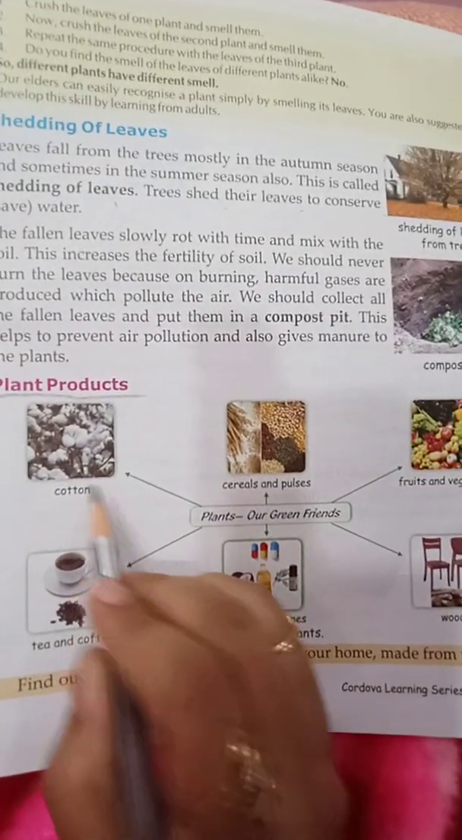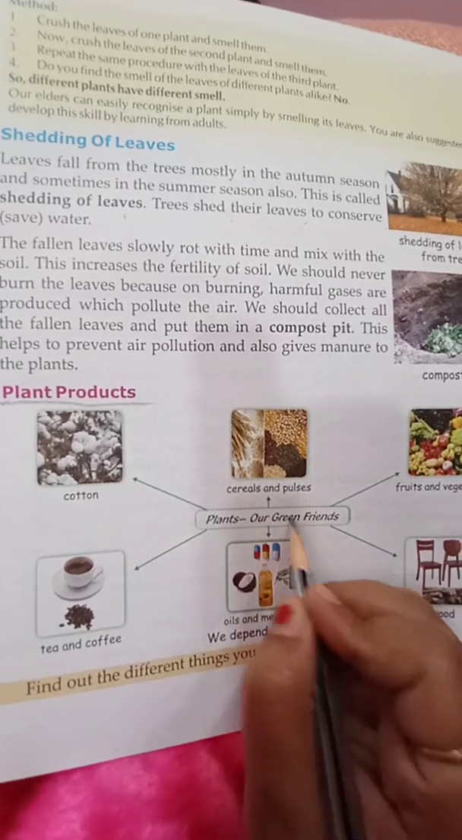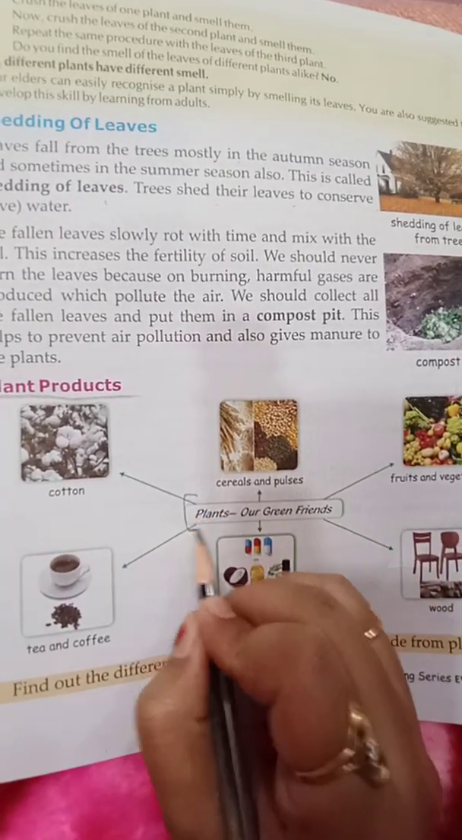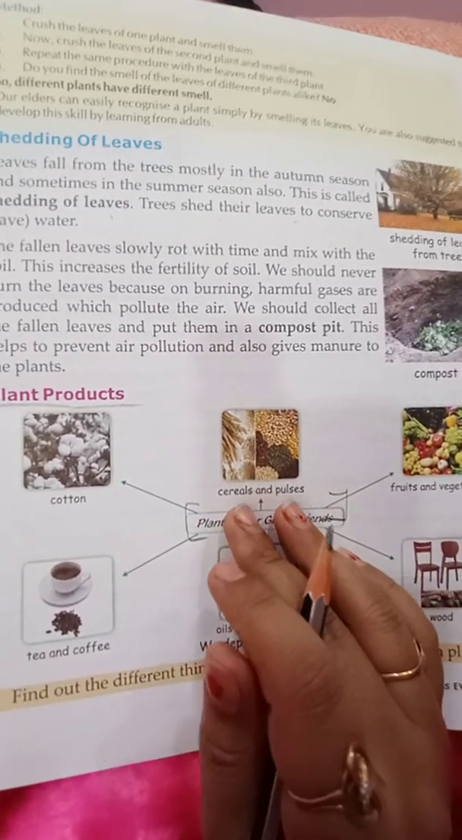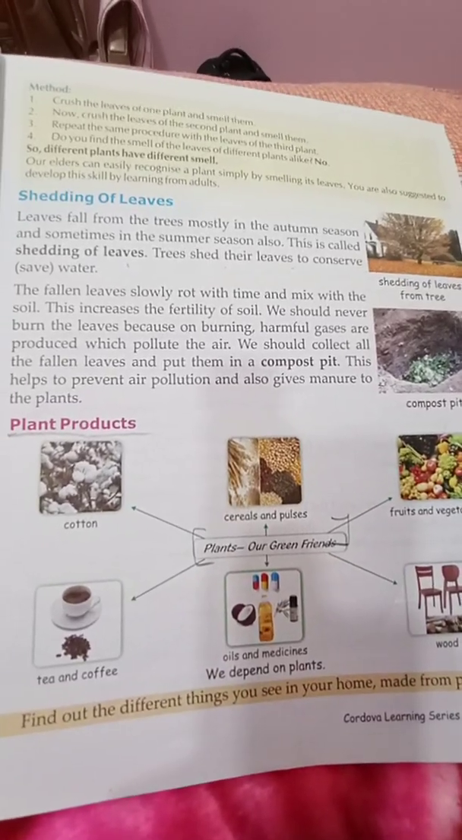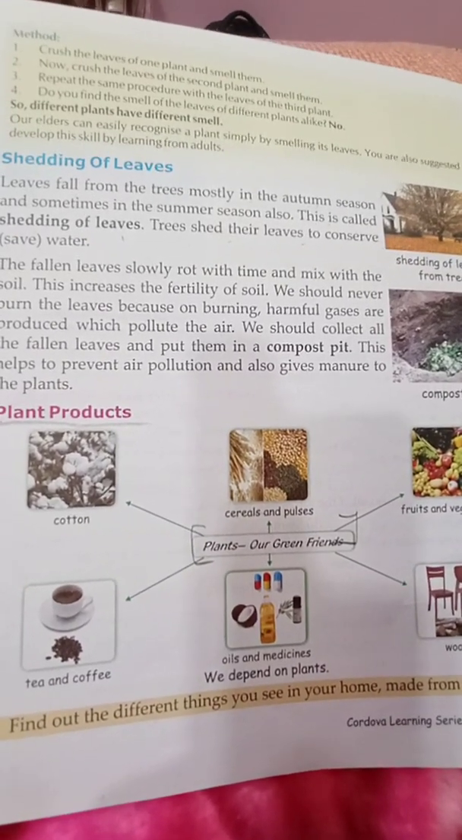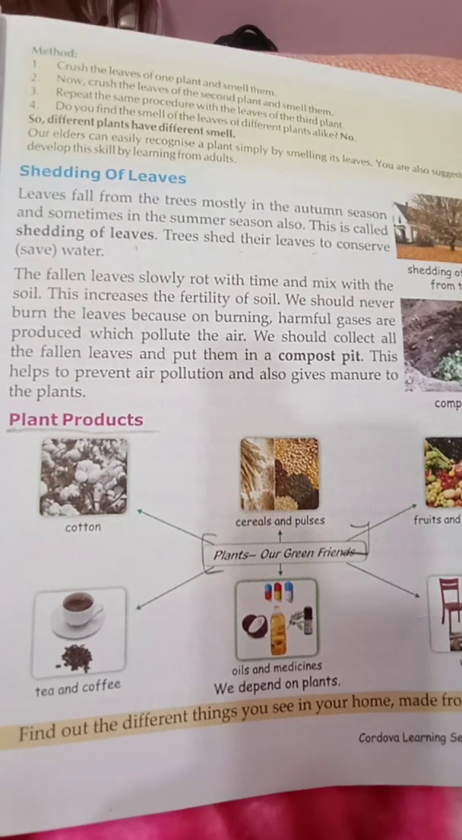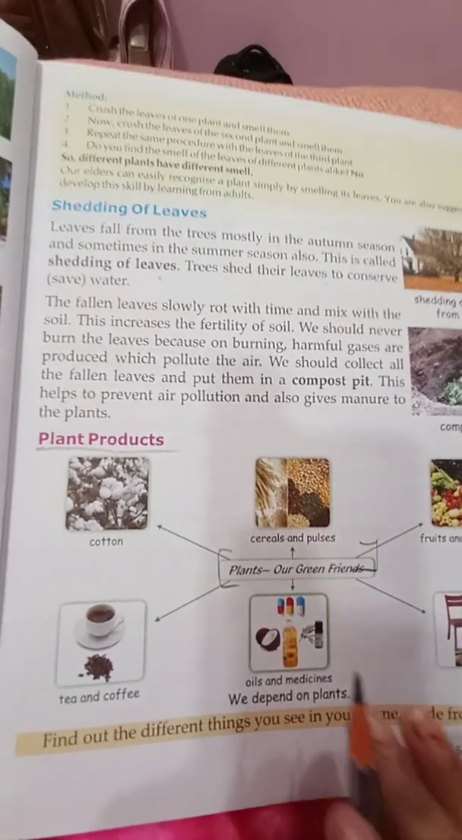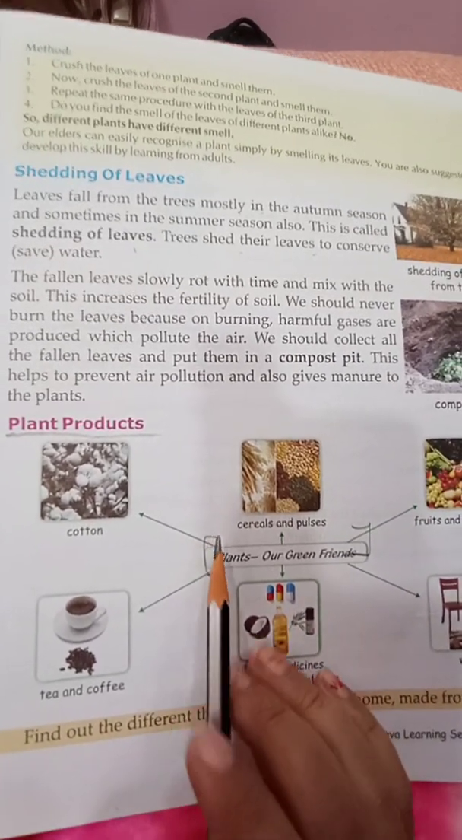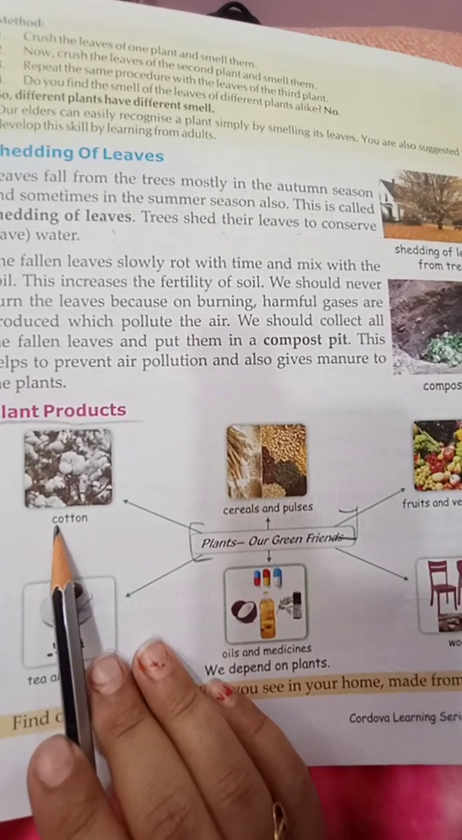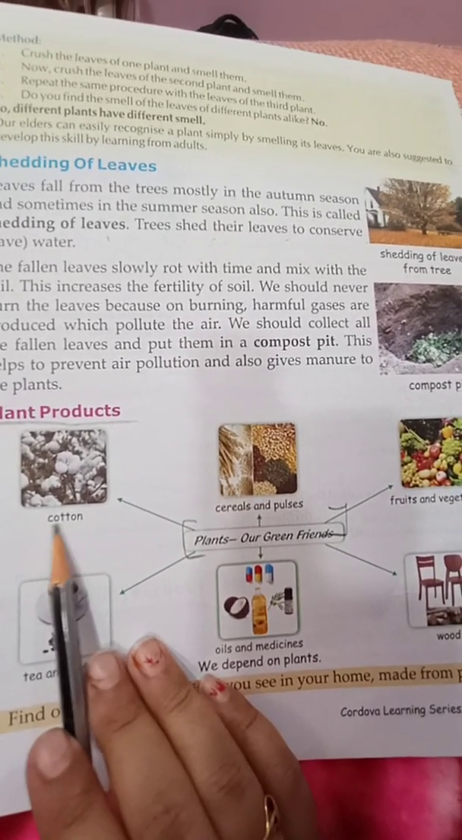First one is cotton. Plants are called our green friends because they always give something to us. They never take from us. They always give to us. So they are called our green friends. It gives cotton, which we use to make fabric or cloth material.